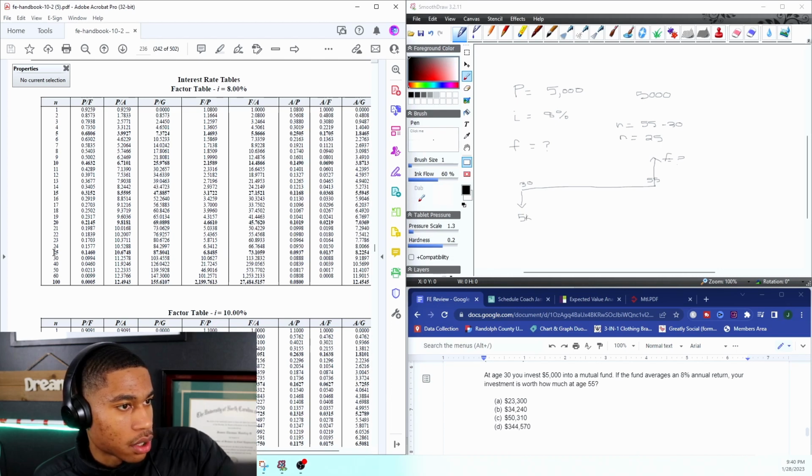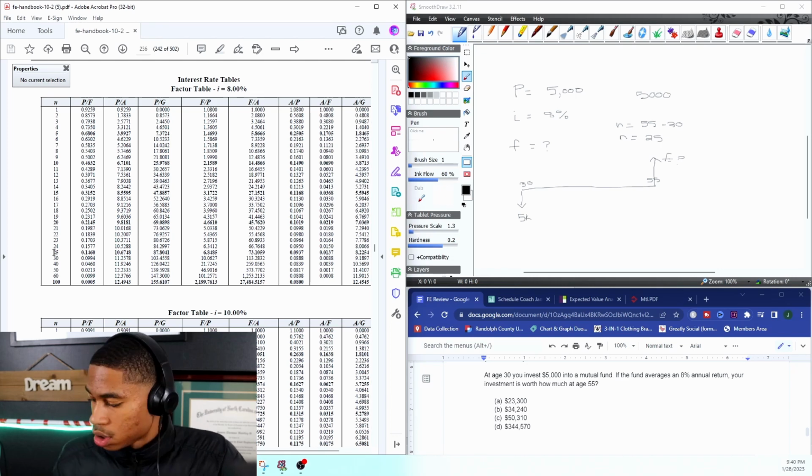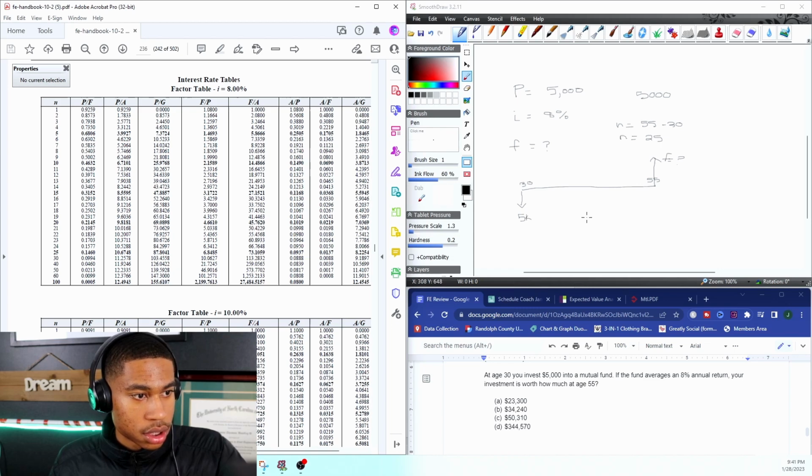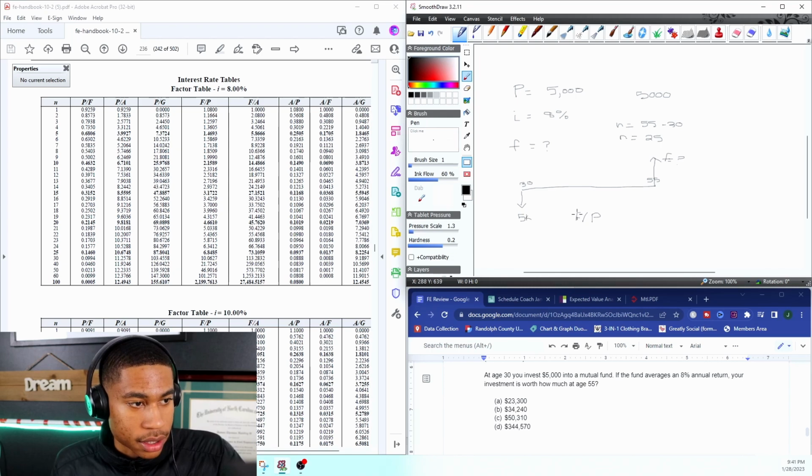And we're looking for, and I'll just write this over here, find F given P. All right. It's important that you understand the terminology. It's always find something given something. So find F given P.